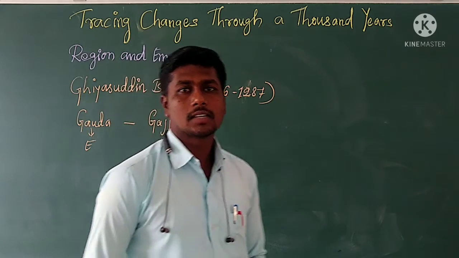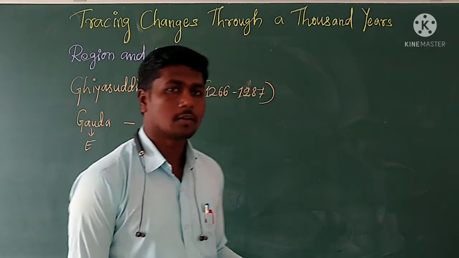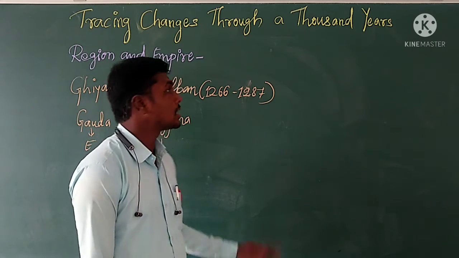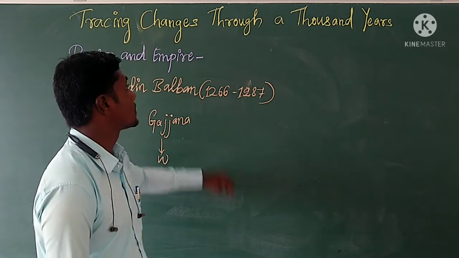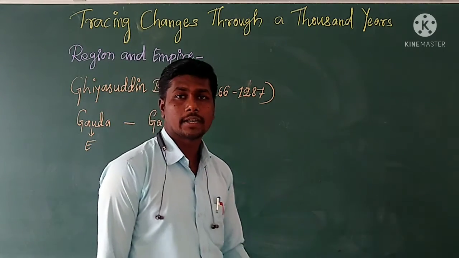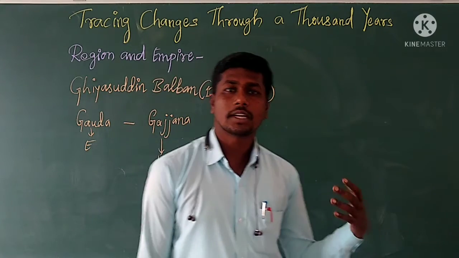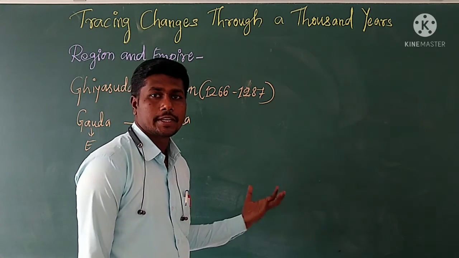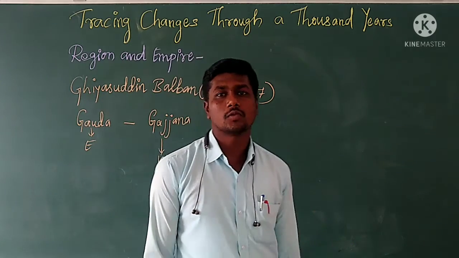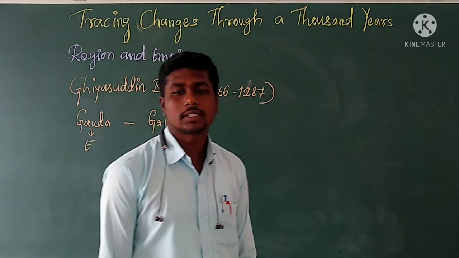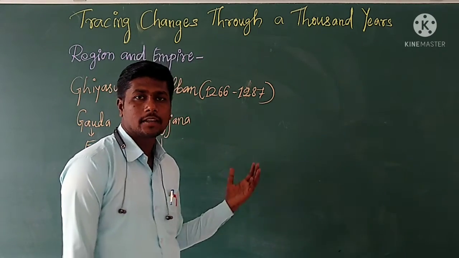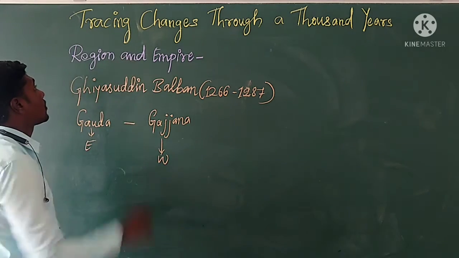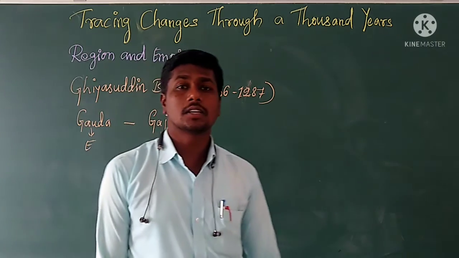In the last class, we learnt about one of the important topics of the lesson called tracing changes through 1,000 years. About the habitats we learnt. Even before that, we learnt about the history. What are the sources of history used? We learnt. So about all these things already we have learned. So today we are going to learn another topic in the lesson called tracing changes through 1,000 years.